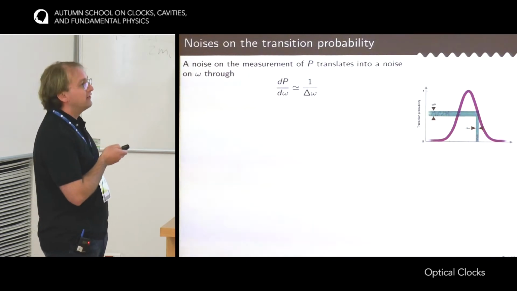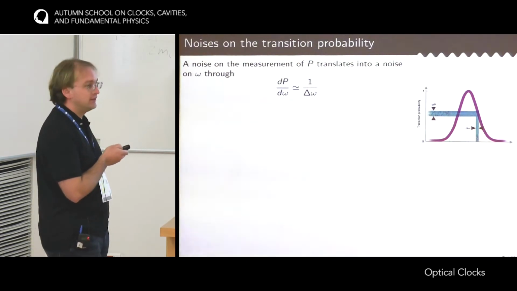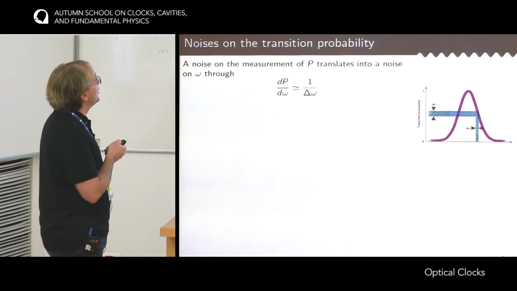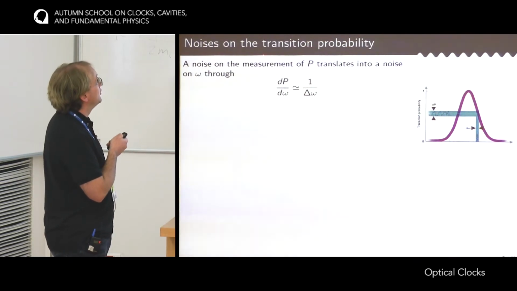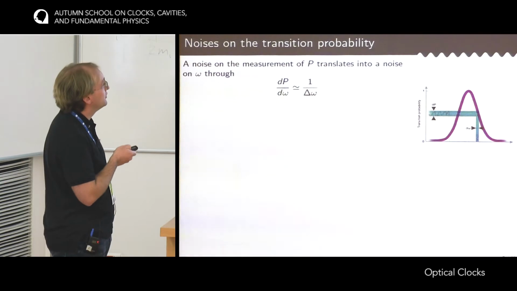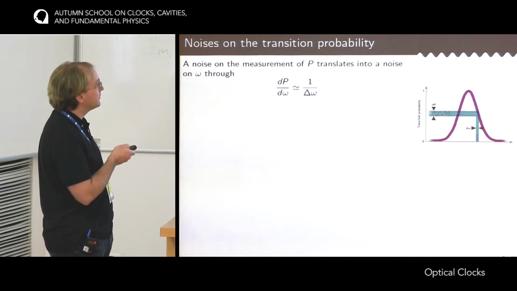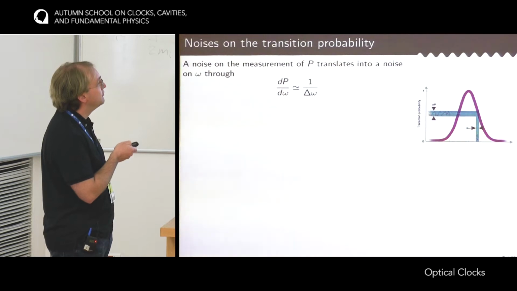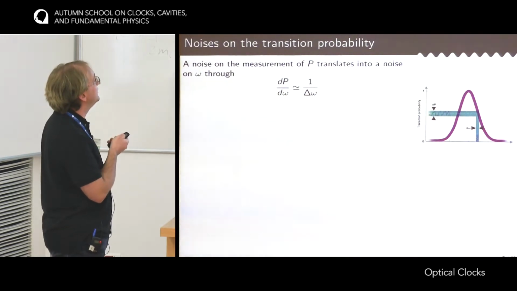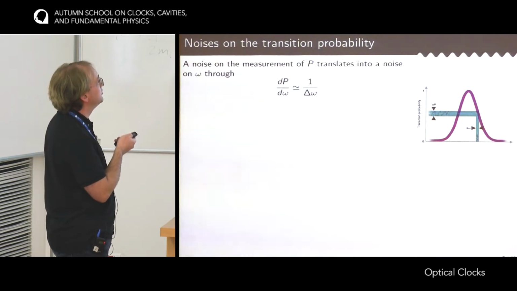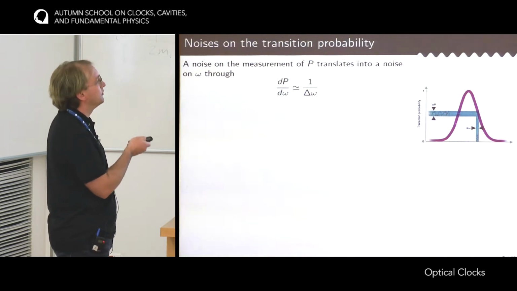So I'm done with the dead time effect. Now I switch to other noise sources that affect the stability of the clock. These other noise sources come from the measurement of the transition probability itself. So it doesn't come from the frequency noise of the clock laser, but rather from noise on the measurement of P. So when you measure the transition probability, if you make an error, then via the servo loop, this error will be translated back into an error on the frequency. Quantitatively, the uncertainty on P divided by the uncertainty on omega is just equal to the slope of this resonance, and because the height of the resonance is 1, then the slope is 1 over the width of the resonance.